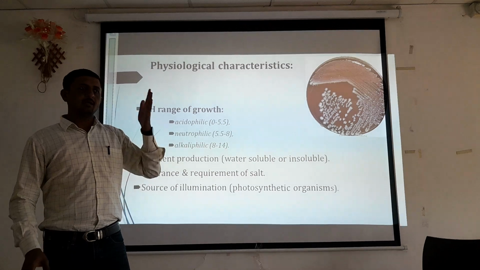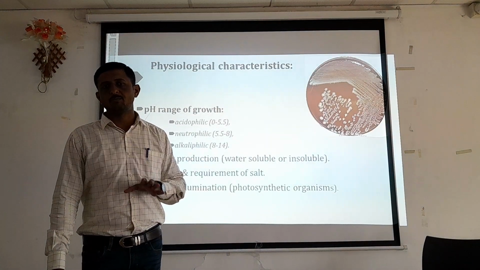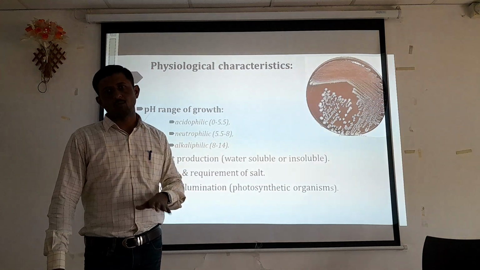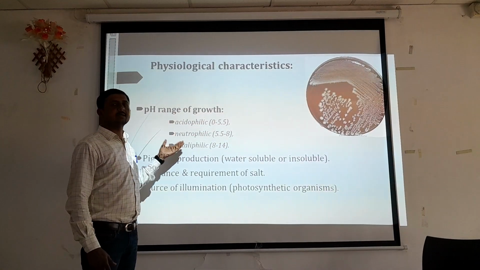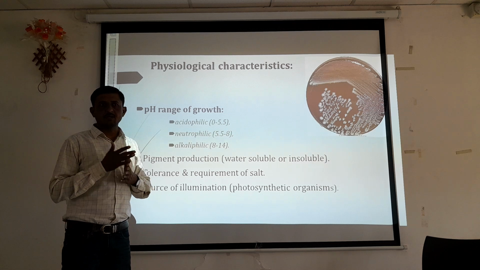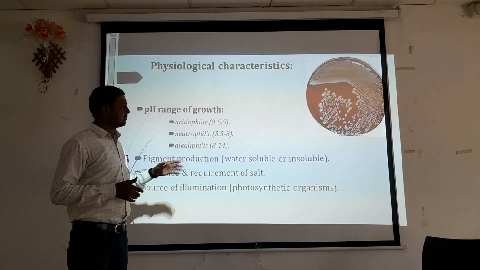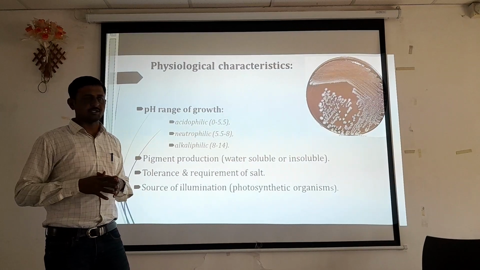Otherwise, if we directly select conditions like neutral pH at 37 degrees Celsius, that organism could not show any kind of growth in the laboratory. So by studying these physiological parameters, we can classify and identify the organism, and we can easily grow it in laboratory conditions.